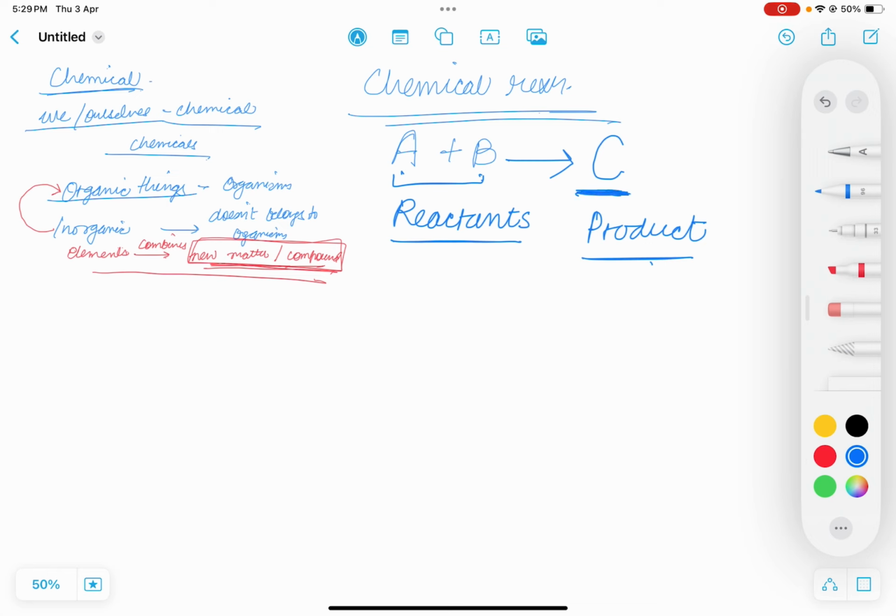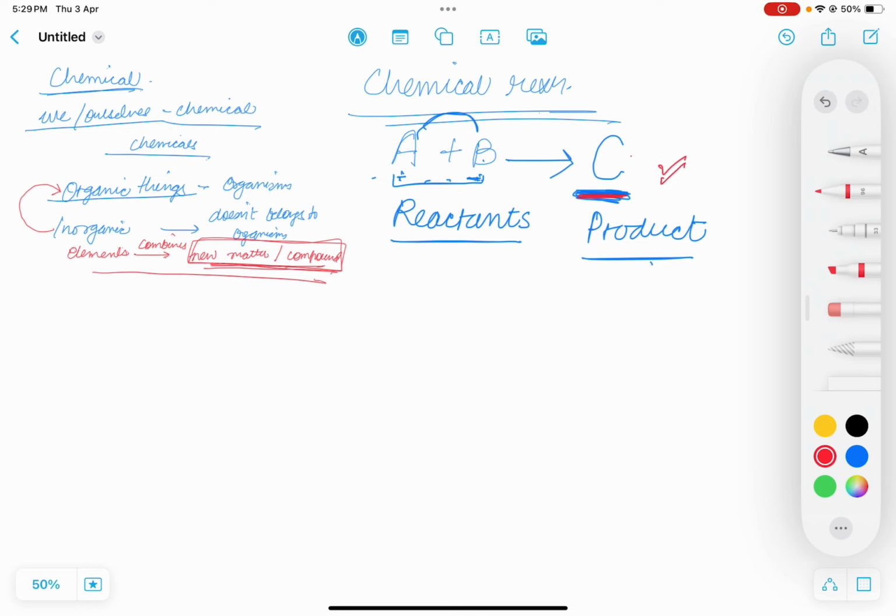C. C must be a compound because they both are combining. A and B are representing two different things. As I have written A and B, not A or B. I am writing A and B. They both are combining to form C. This indicates that something new is formed. Something new is formed by the combination of A and B. So this something new which is formed is a product. So in a chemical reaction, two or more things combine to form a product.